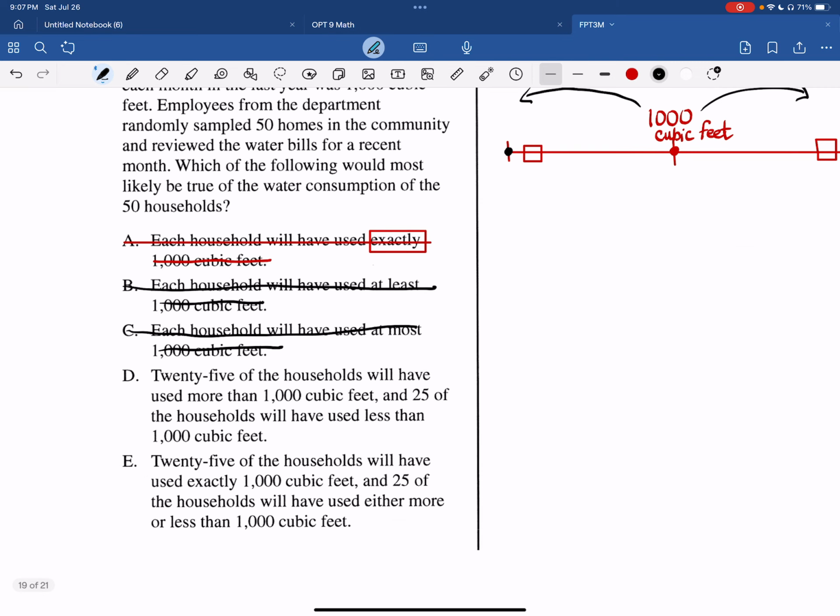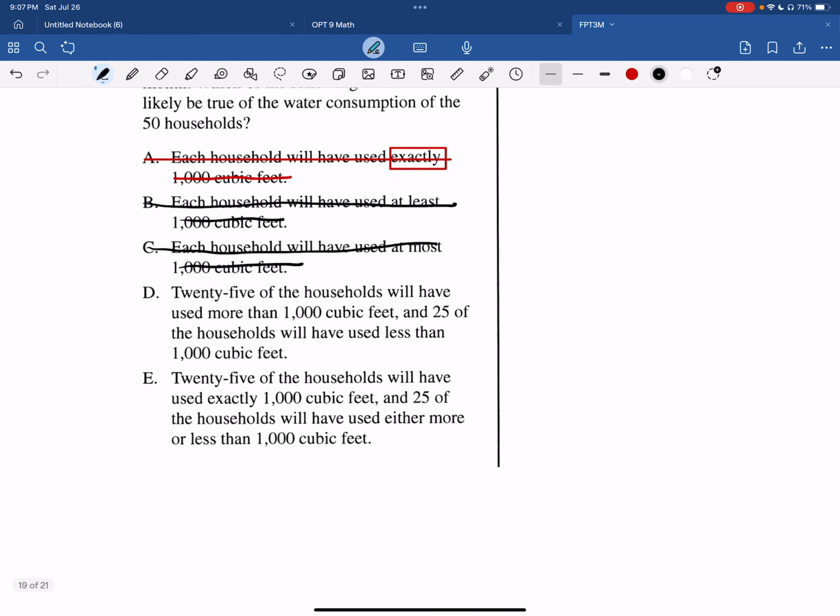But let's look at E as in echo. 25 of the households will have used exactly, there's that word again. I don't like that in a statistical problem. Exactly 1,000 cubic feet, and 25 will have used either more or less than 1,000 cubic feet. Again, I don't like the word exactly, not in a statistical situation.